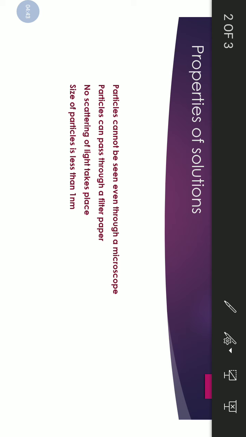And the last property is about the size of the particle. Size of particle is less than 1 nanometer. Nanometer is a very small unit, which is 10 to the power minus 9 of a meter. So these are the various properties of solution.